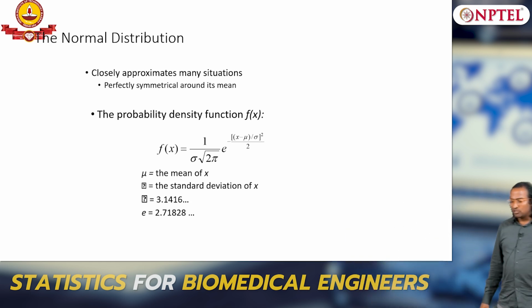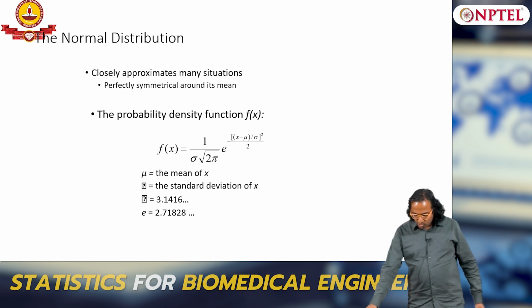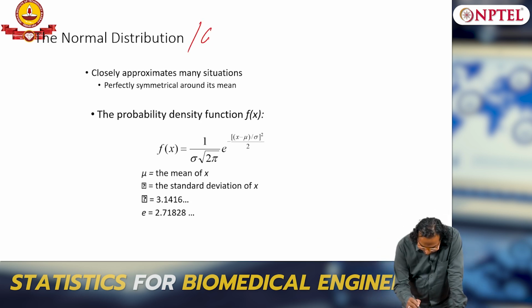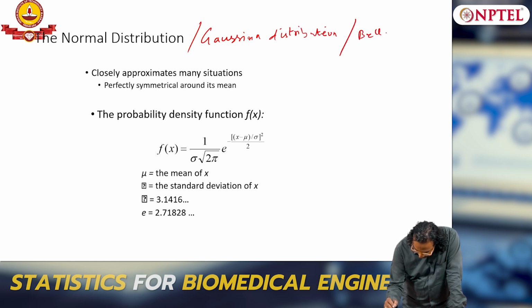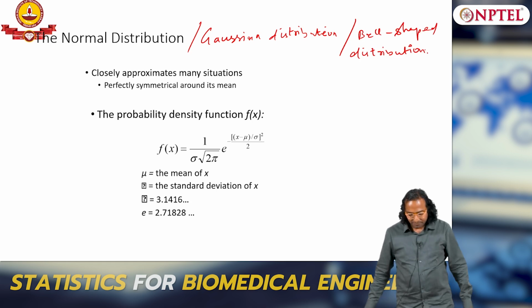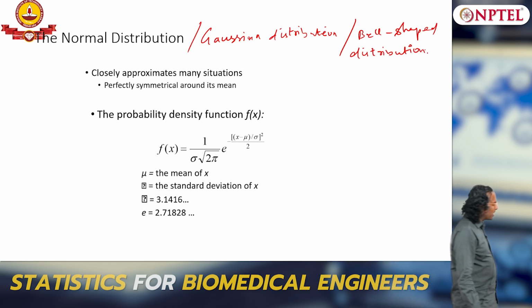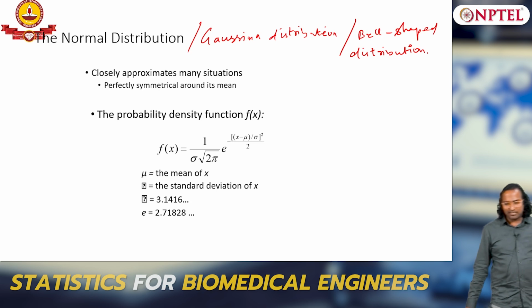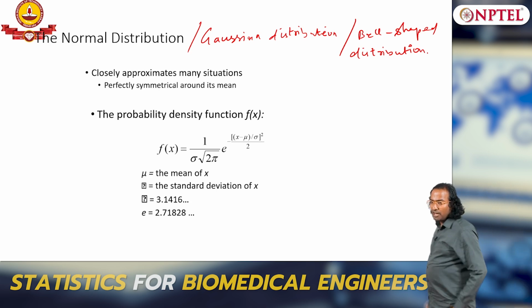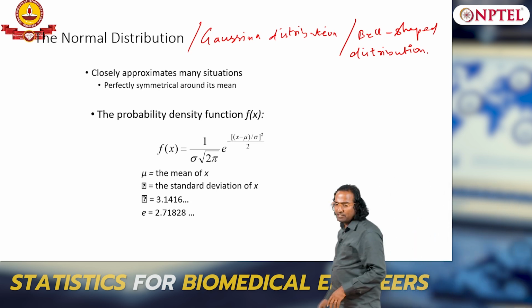Okay, this is also called as normal distribution or Gaussian distribution or bell shaped distribution. Okay. It is very important because it closely approximates many situations, real situations. It is perfectly symmetrical about its center point, which is the mean.